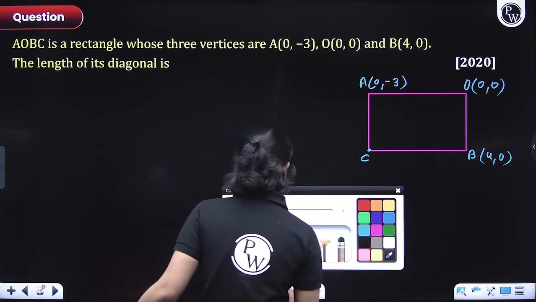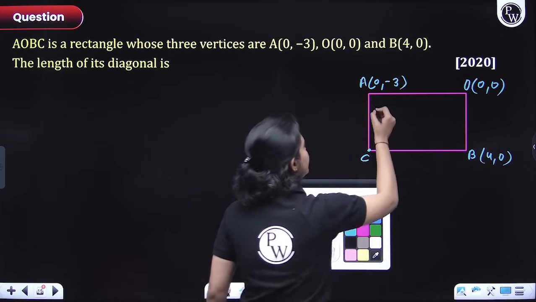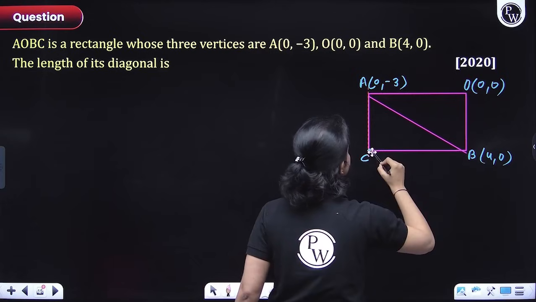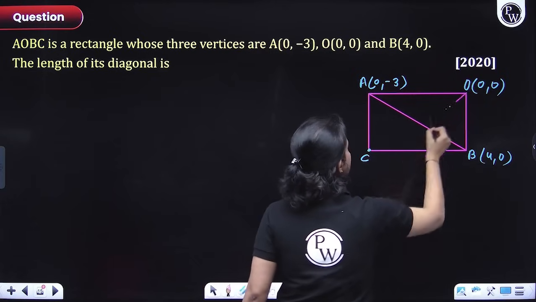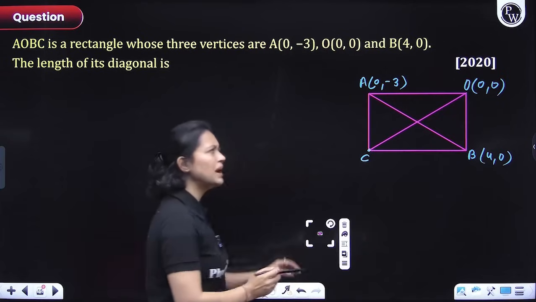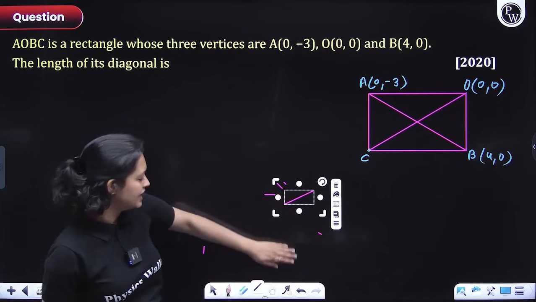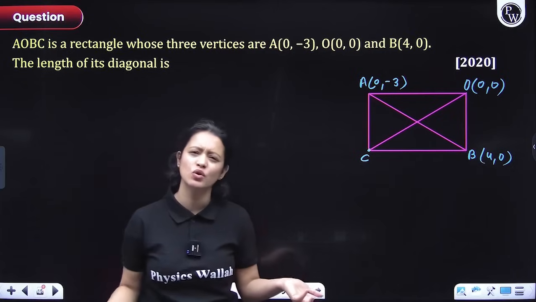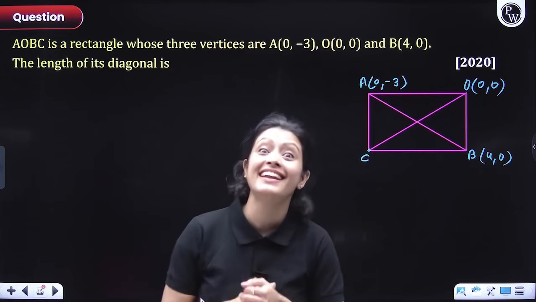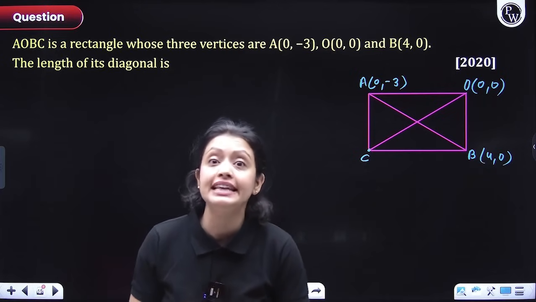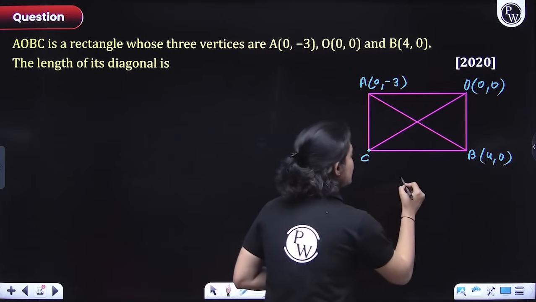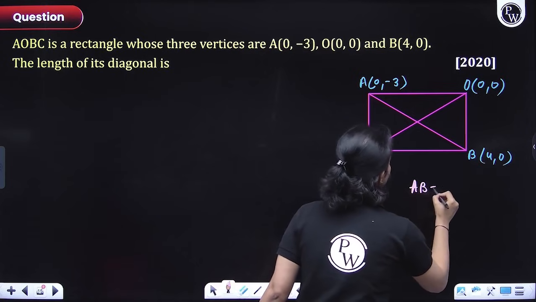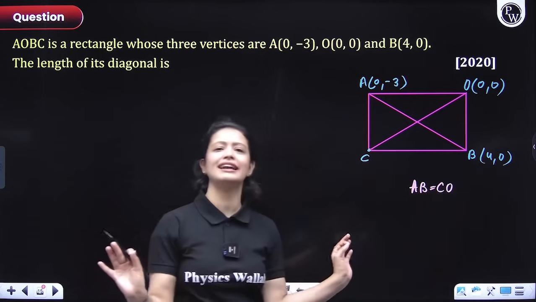Now, here we can clearly see that any parallelogram will have two diagonals, this and this. But they are asking you to figure out the length of the diagonal, and they have not mentioned which diagonal, just one diagonal. Why have they said so? Because we have studied that in a rectangle, the lengths of both diagonals are equal. That means if I take AB, then it has to be equal to CO.